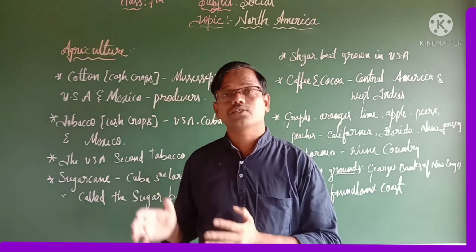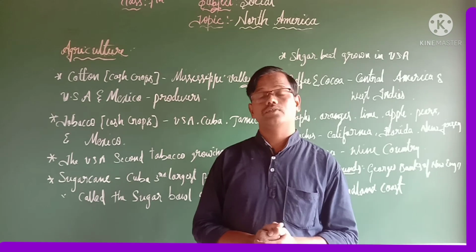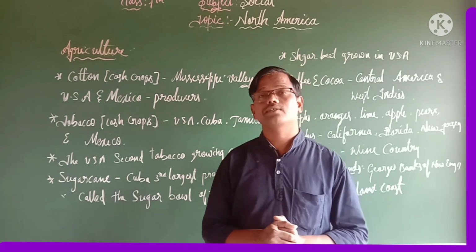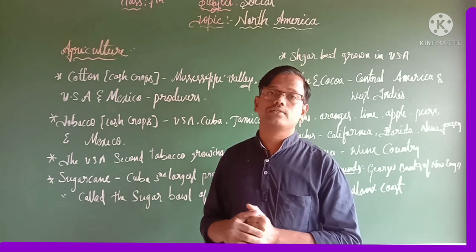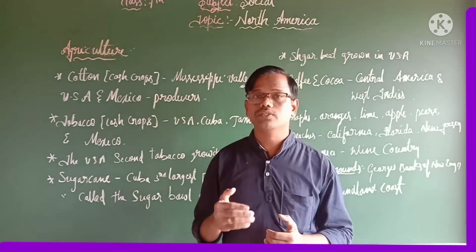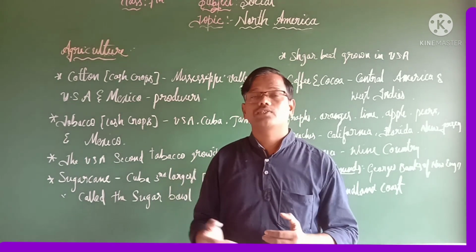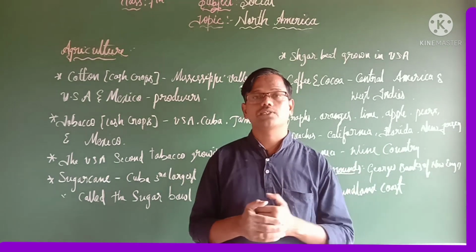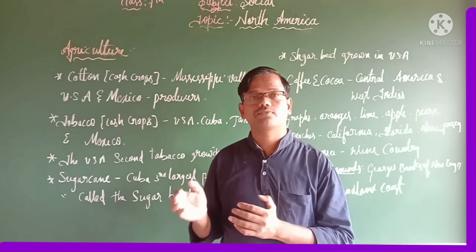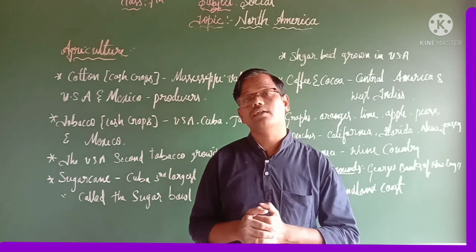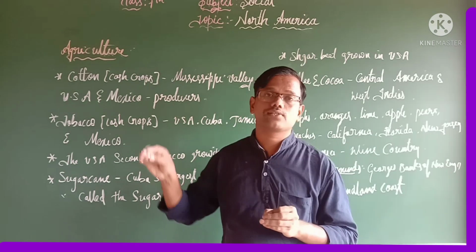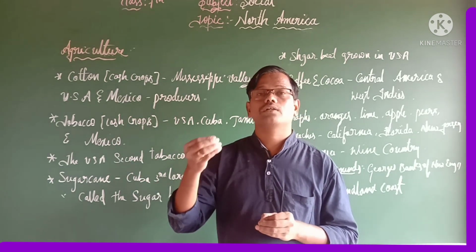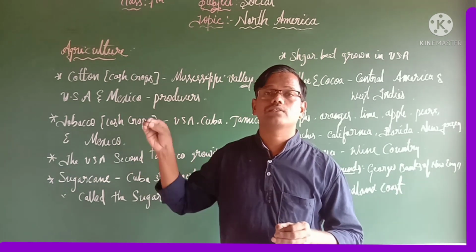And dear student, so this is about today's class. Dear student, in this class we have discussed a few important points. Let's recall what we have discussed in this class. The first one, climate, and the second one, natural vegetation like tundra vegetation, taiga vegetation, deciduous forest, tropical forest, and grassland. With that we have discussed what are the important trees we can see in those vegetation, and what are the important animals we can see in that vegetation.